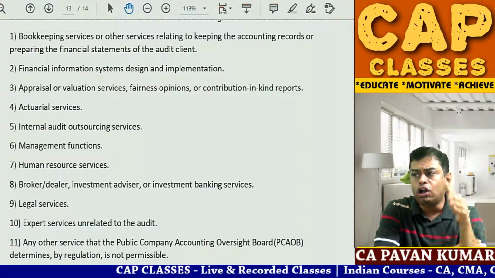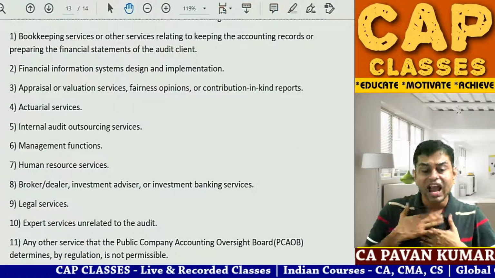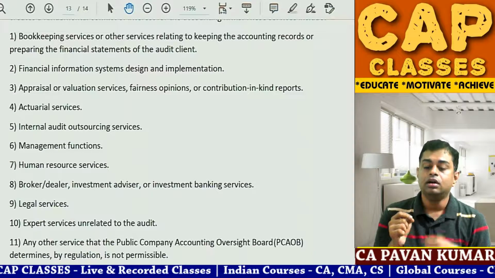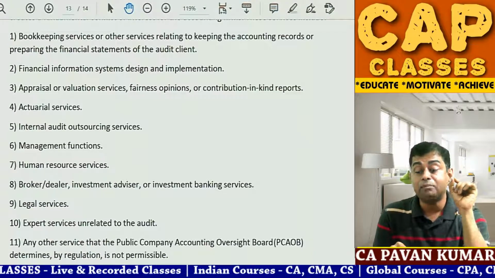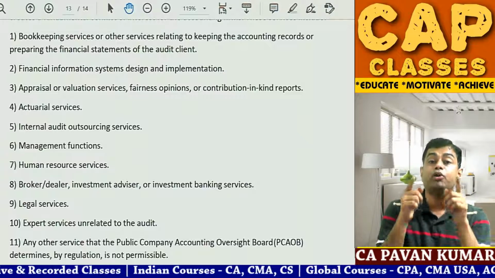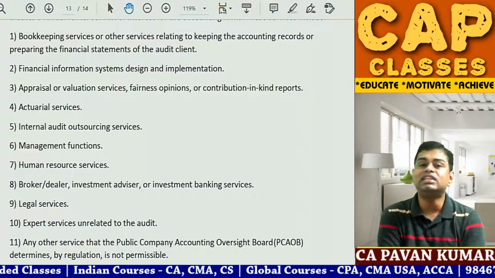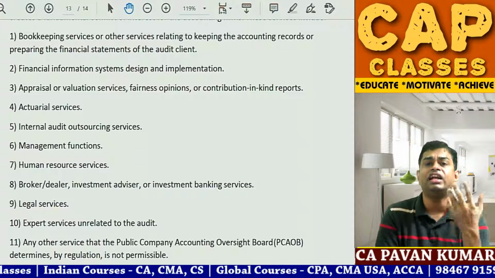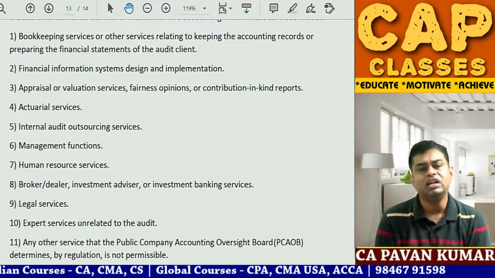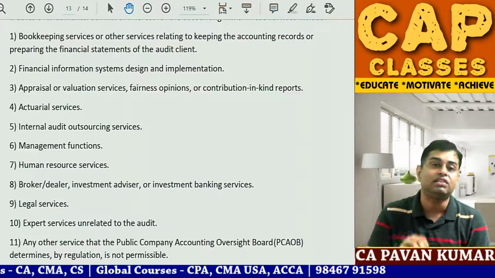Now what are all these services? These are the professional services. Normally as a CA I can do. But if already I am auditor of a company, for that particular company doing these things are prohibited. You understand? Actuarial service means accounting estimations. They calculate provisions, like, you know, in case of insurance, in case of life insurance, general insurance, they calculate various kind of complex accounting estimations. They are known as actuarial services.